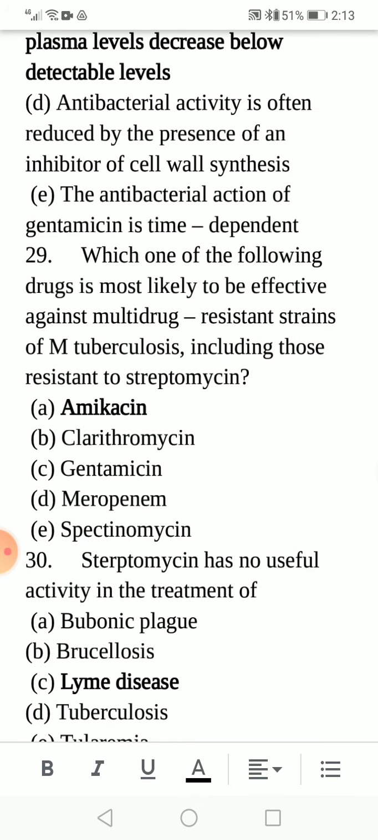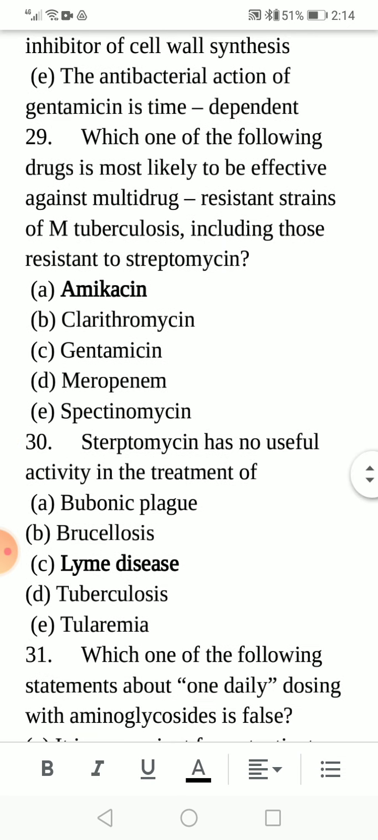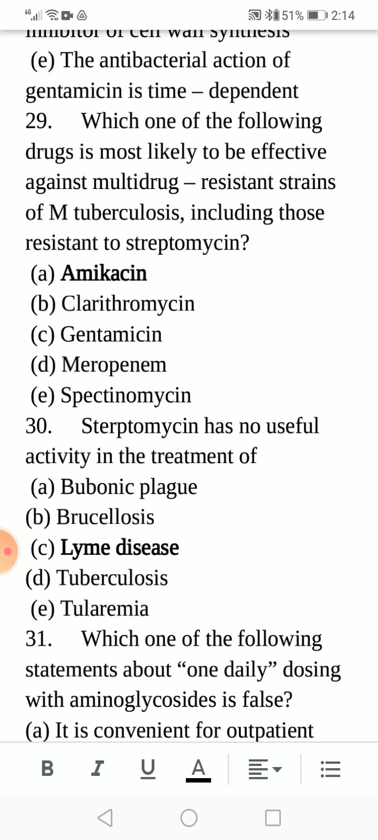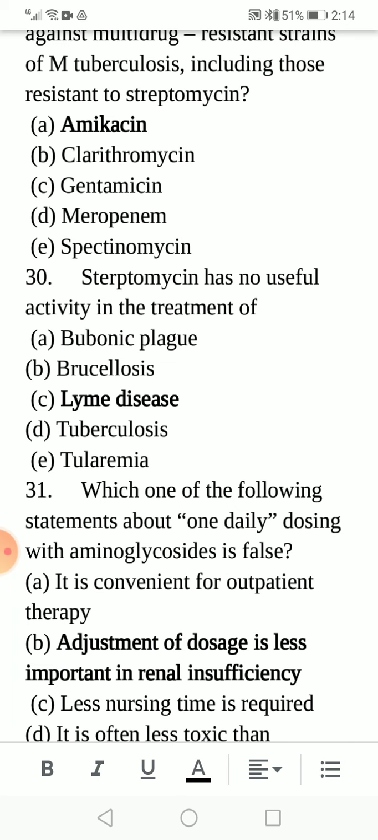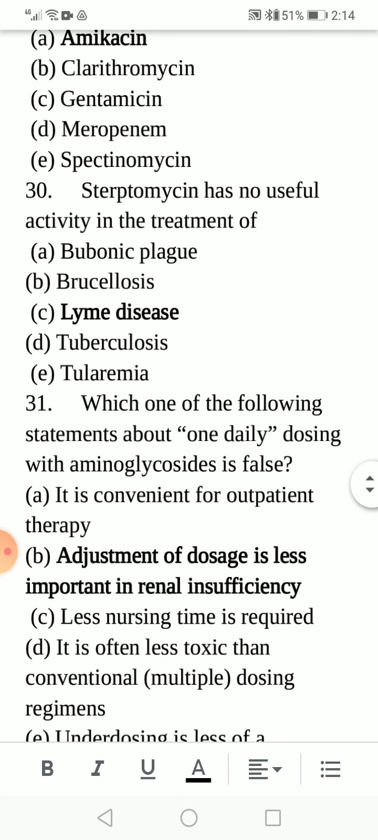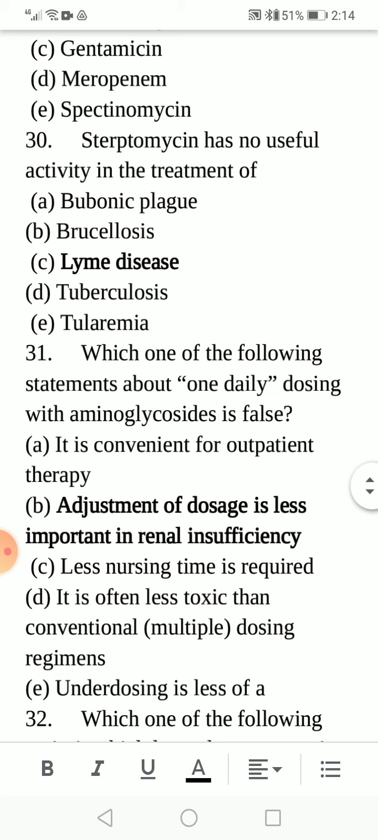Which one of the following drugs is most likely to be effective against multi-drug resistant strains of M. tuberculosis, including those resistant to streptomycin? Option A, amikacin. B, clarithromycin. C, gentamicin. D, meropenem. E, spectinomycin. Option A, amikacin, is the correct answer. Streptomycin has no useful activity in the treatment of bubonic plague, brucellosis, Lyme disease, tuberculosis, tularemia. Option C is correct.